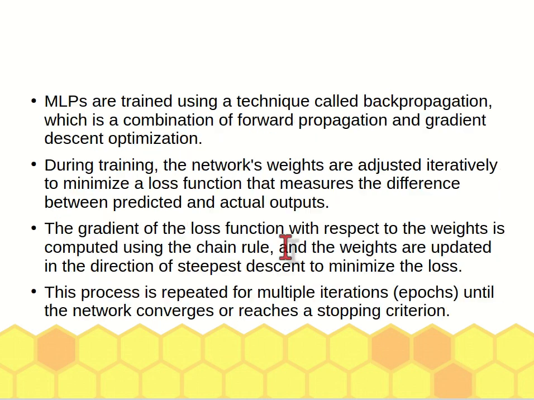So multi-layer perceptron involves training that applies backpropagation. During the training, the network weight is adjusted. The aim is to minimize the loss function. Multiple iterations are also called epochs. This process is repeated until the stopping criterion is satisfied.